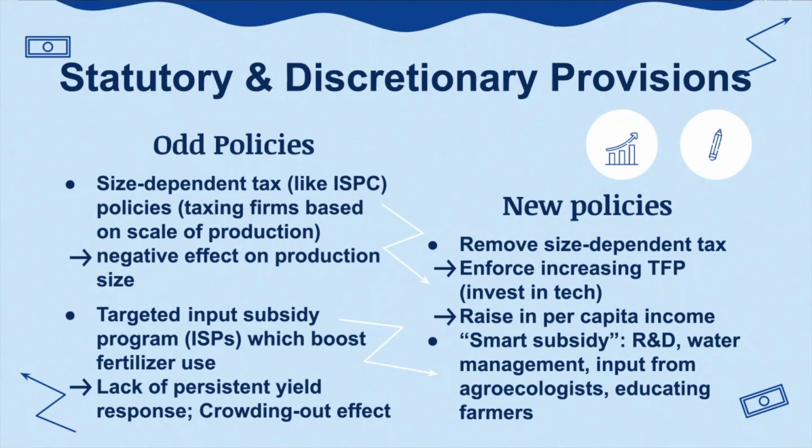Following size-dependent tax, targeted input subsidy programs will be assessed. It is a measure used by many African governments to boost fertilizer use. In the short run, it can increase production and enhance food security. However, it lacks persistent yield response and has a crowding-out effect. Governments can implement the subsidies smartly to address this issue. It includes, but is not limited to, agricultural research and development, water management and extension, getting input from agroecologists, and educating farmers.